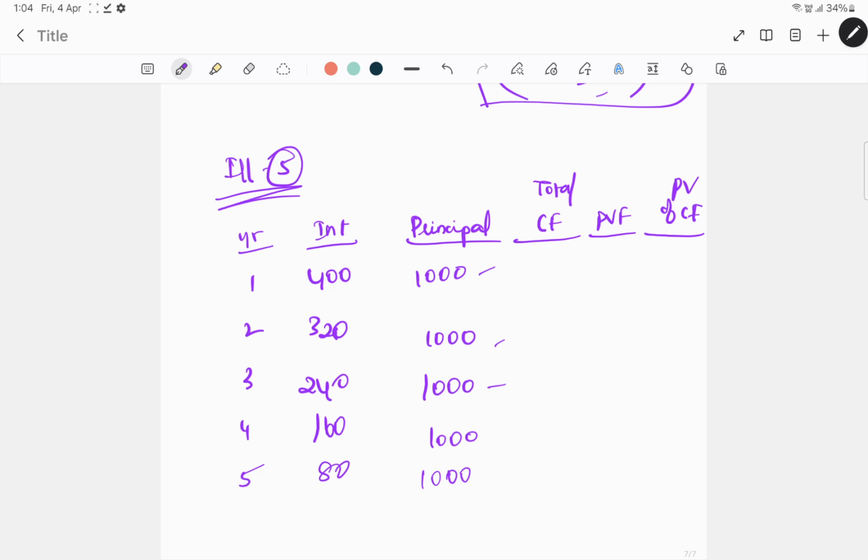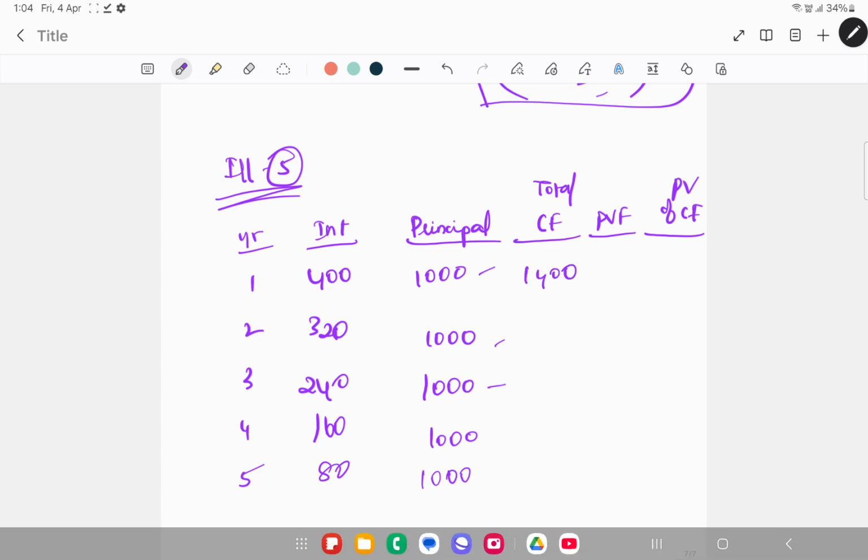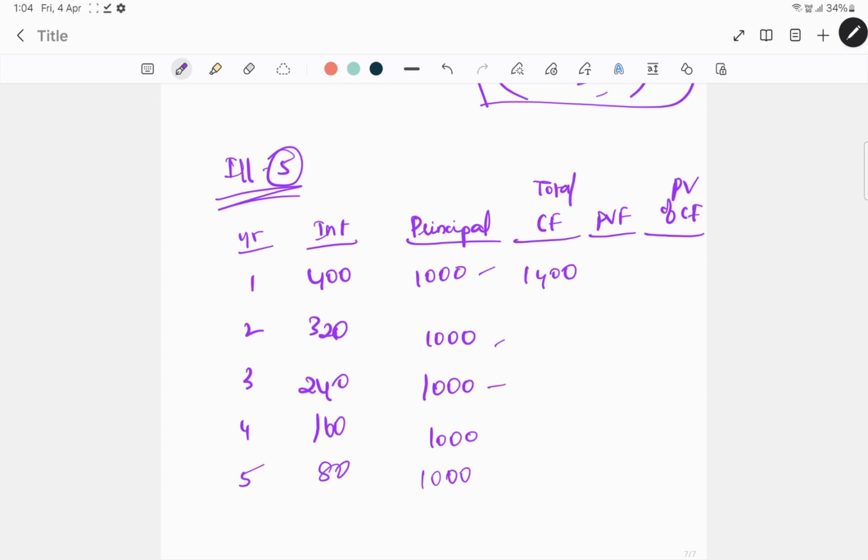What about the total cash flows? It will be 1,400. The next year it will be 1,320. The next year it will be 1,240. The next year it will be 1,160 and 1,080.